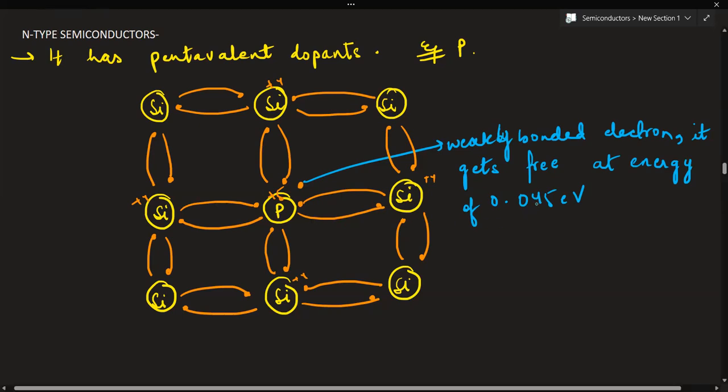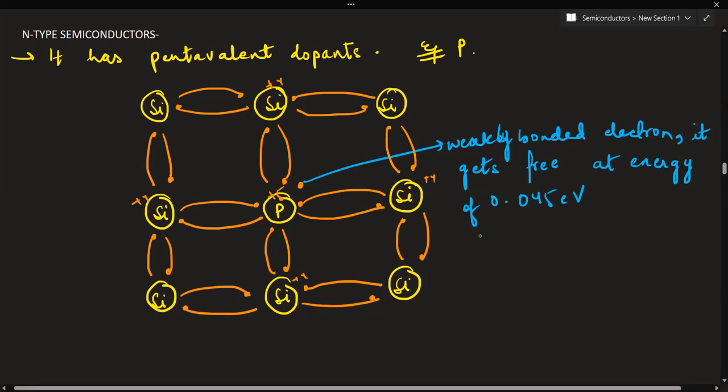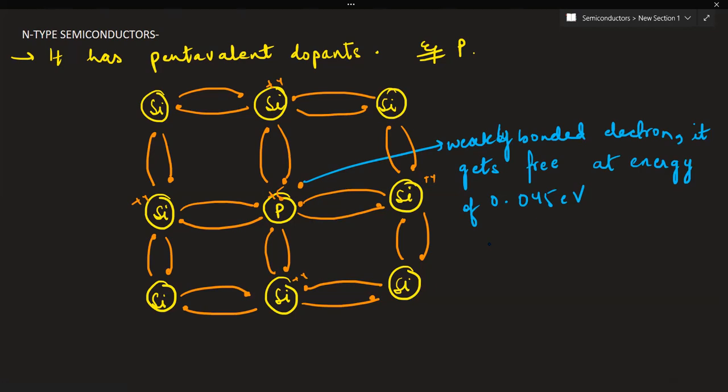Let's say at this energy, because 0.01 electron volt ionization energy is for germanium and 0.05 electron volt, I mean this much, is for silicon. Since I have taken the silicon atom, that's why I've written this ionization energy. So this is required to detach this electron. One thing: first, through this donor atom, this electron has been freed. Secondly, because of the thermal energy. At room temperature, the thermal energy is enough to set this electron free. So what happens? The dopant atom gets converted into an ionized positive core.